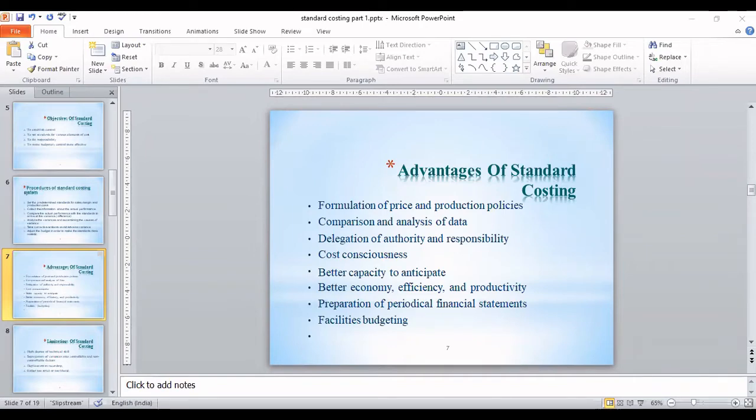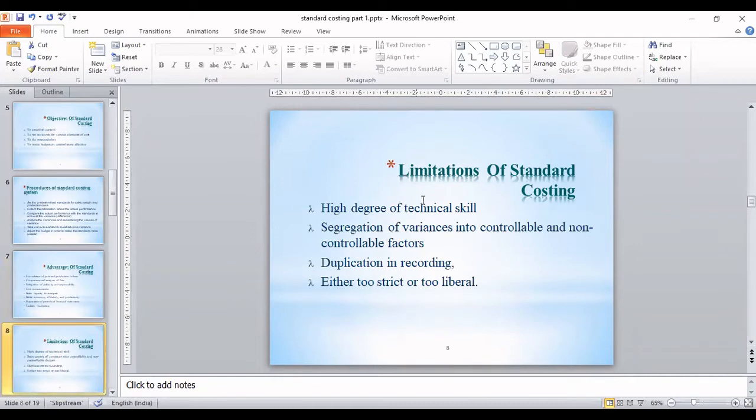Okay, so then we have certain limitations of standard costing. The limitation is that, first of all, to fix any standard, bacha, you should have detailed knowledge of that particular production process for that particular product. What are the requirements for making that product? How much labor is required? How much material is required? What types of different overheads will be there?